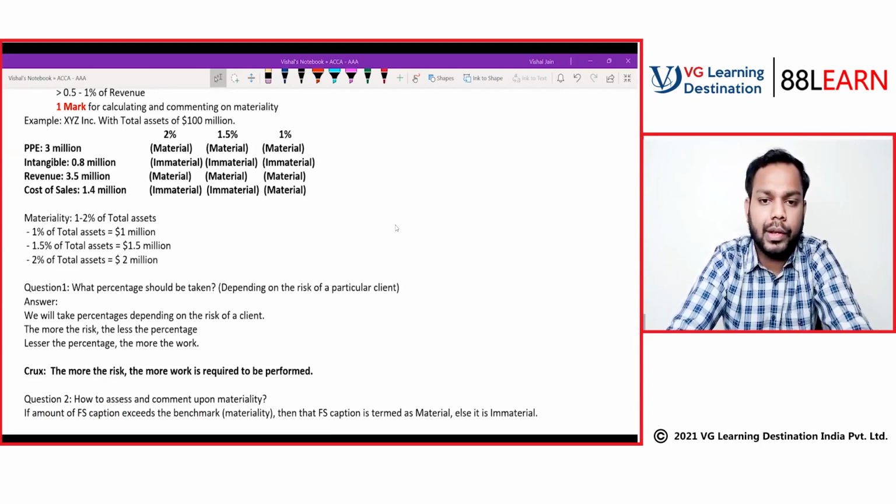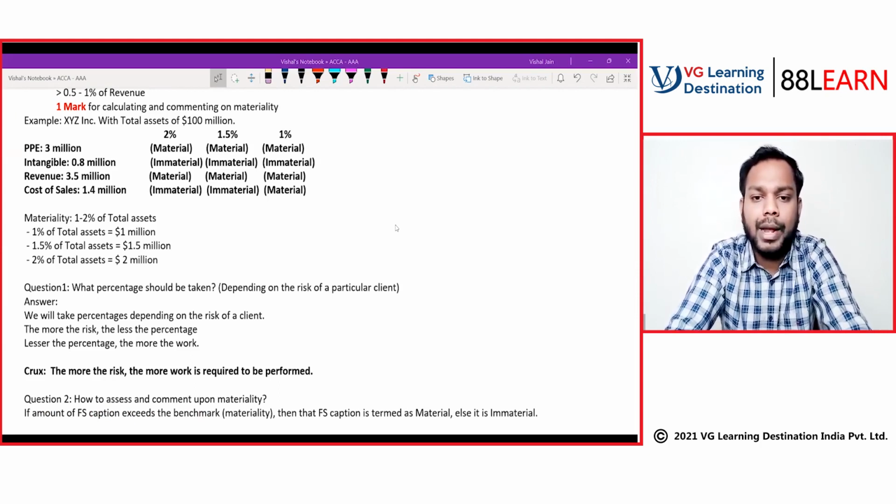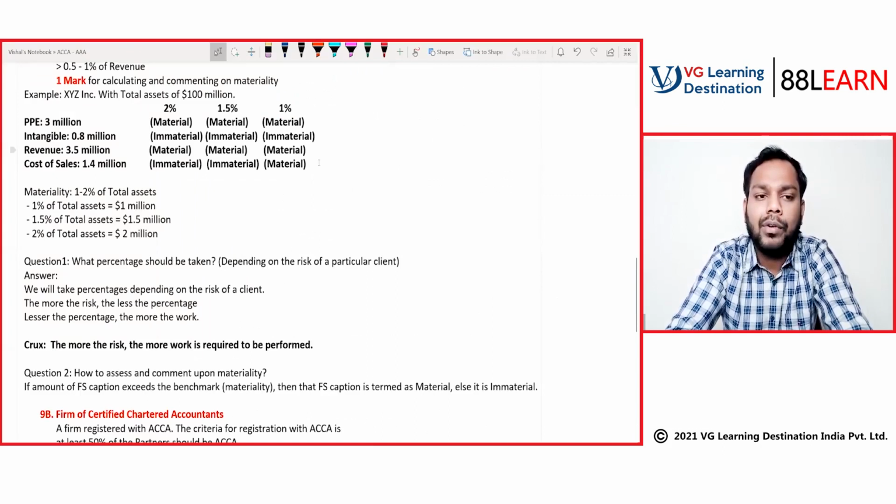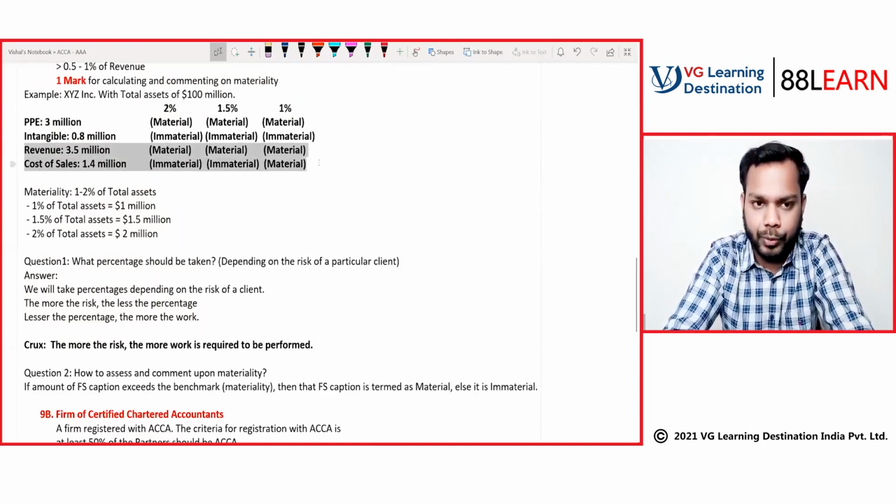That's a good question that has come from Puneet. How to determine the base of materiality? Should it be revenue, PBT, etc.? So, see, Puneet, that is a discussion of the F8 paper, but still, from an examination perspective, you have to see what data is given to you. You have to go by that logic.